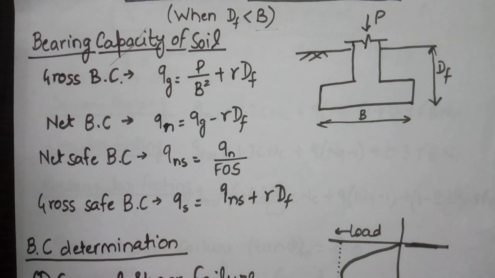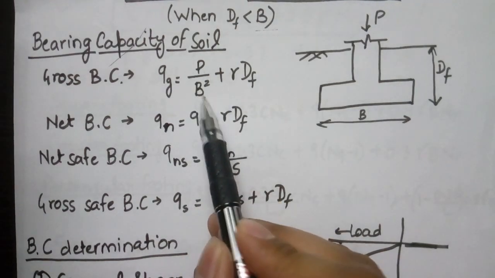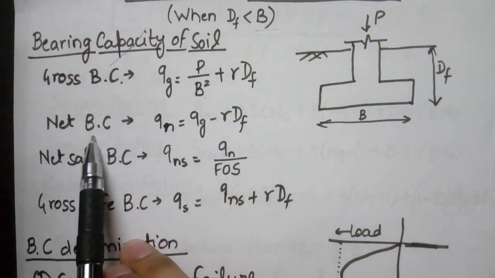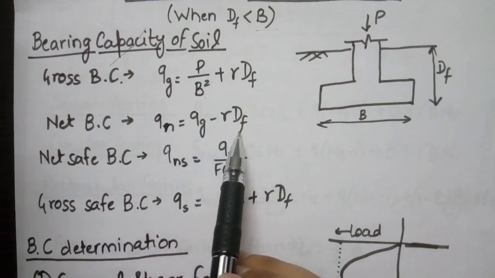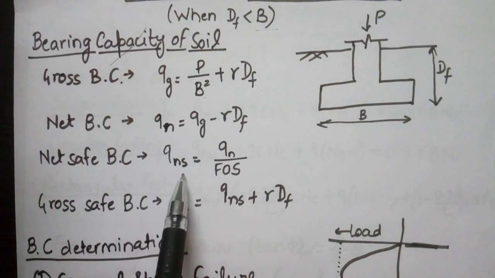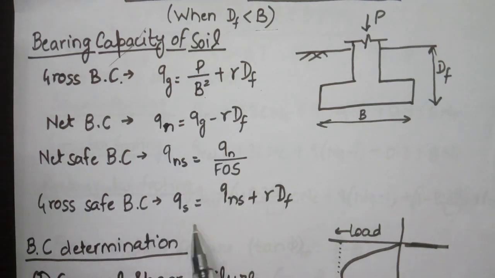For the gross bearing capacity we have the formula P upon B square plus gamma Df. For net bearing capacity, Qn is equal to Qg minus gamma Df. For net safe bearing capacity, Qns is equal to Qn upon factor of safety, and gross safe bearing capacity Qs is equal to Qns plus gamma Df.